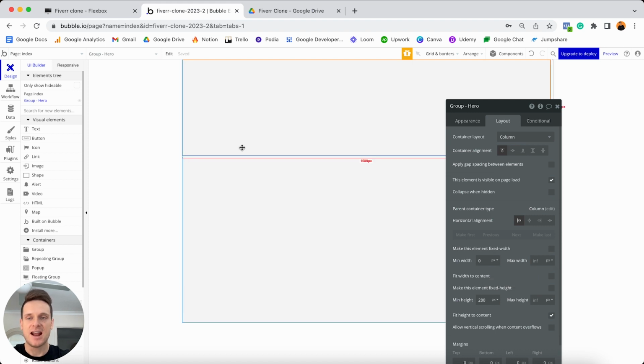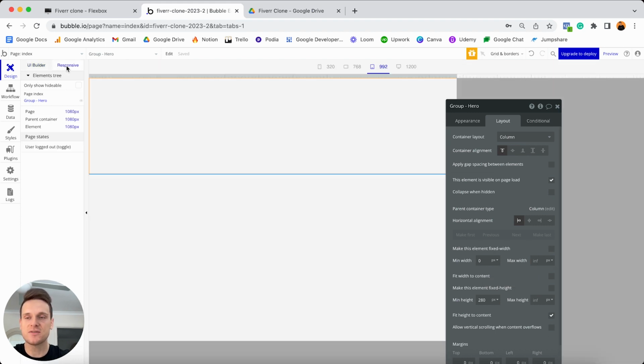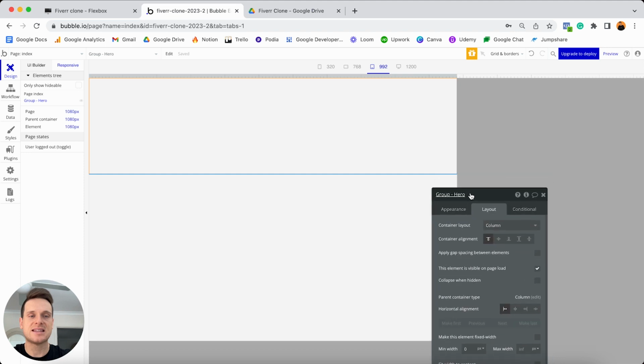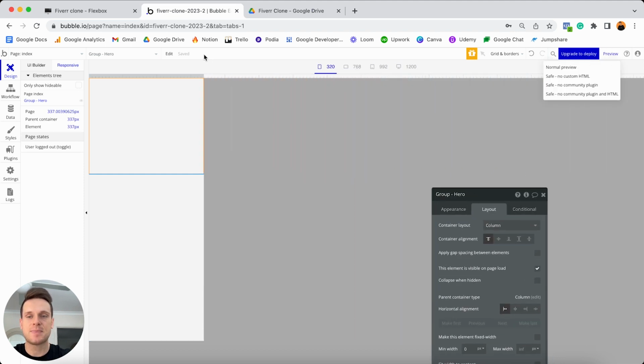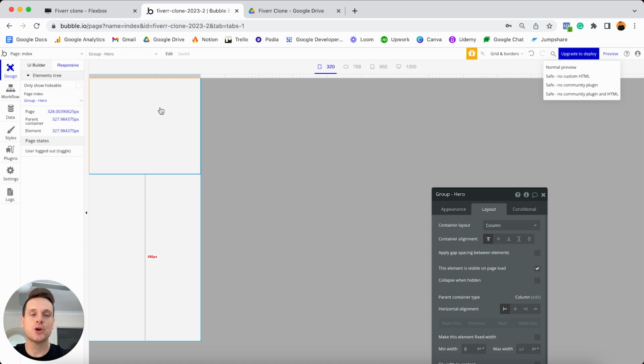needs to be. And if we were to jump into our responsive tab here, what you'll see is that if I was to scale this page out, or if I was to shrink this page down, this group will always match the same dimensions of the page at any point in time. So that's how you can create a truly responsive experience inside of Bubble. So you're going to hear me reference this particular setting a lot today, and that's the minimum width of 0 with the maximum width of infinite.